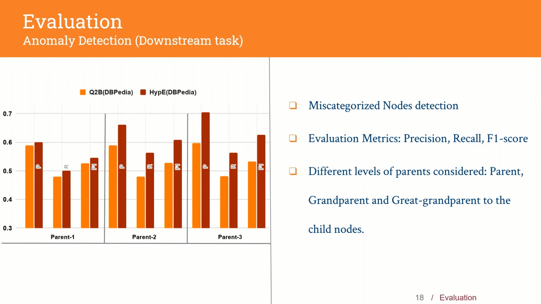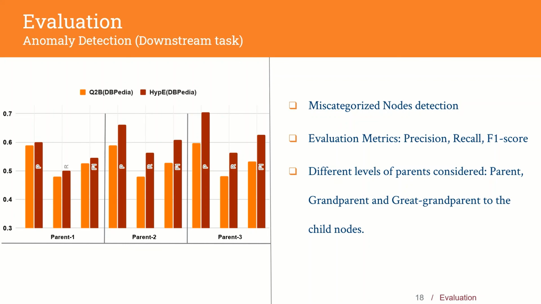Given that our goal was to learn our representations in a self-supervised manner, such that it also transfers to additional tasks, we evaluated Hype on anomaly detection. We used precision, recall, and F1 score as our evaluation metrics. The primary objective in this experiment is, given a parent entity and a candidate entity, can the models predict if the candidate entity is a child or not? For this, we consider different levels of parents too.